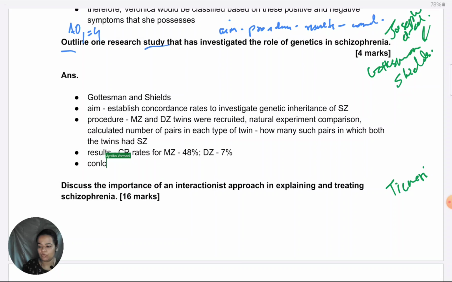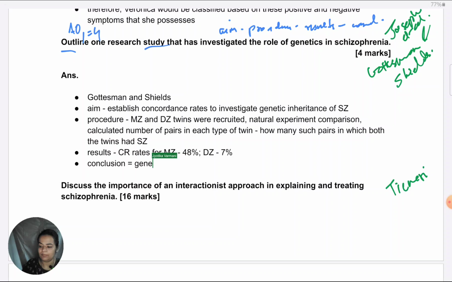Conclusion, again, very important, which many students skip. Conclusion is not the same as results. Results just give the concordance rates. Conclusion means how do we interpret this? What are we understanding from this? The question is about the role of genetics in schizophrenia. So with the help of the conclusion, we'll be able to answer that. So from the study, what are we understanding? What is the role of genes in schizophrenia?